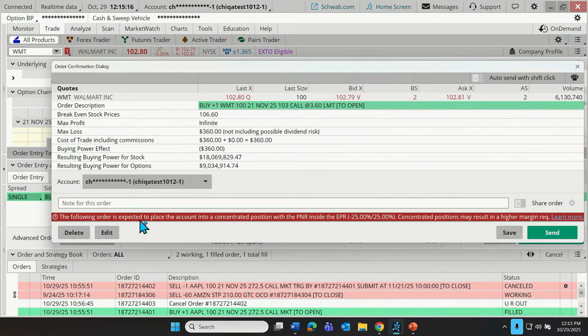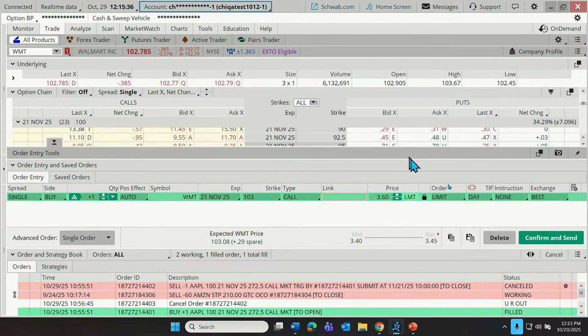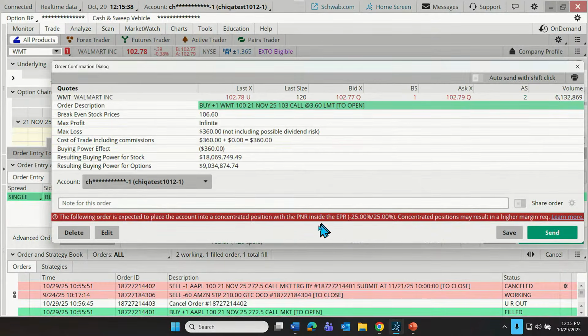The following order is expected to place the account into a concentrated position. Okay, so this one, I don't want to get too far into what that's telling us. It's just going to throw people off. Anyway, don't worry about this too much. It's unique to this demonstration account and its situation, but always make a habit of reading this little red bar down here. I wasn't going to send this trade off anyway, so let's not.